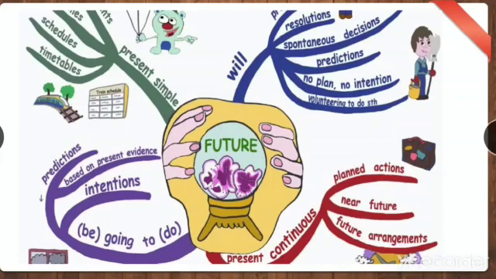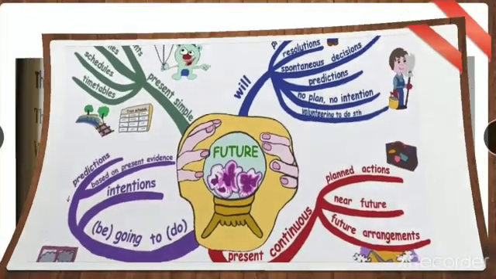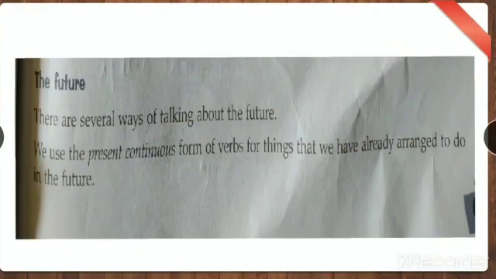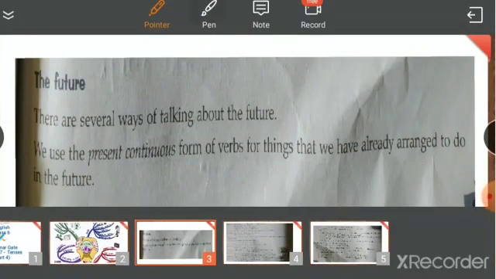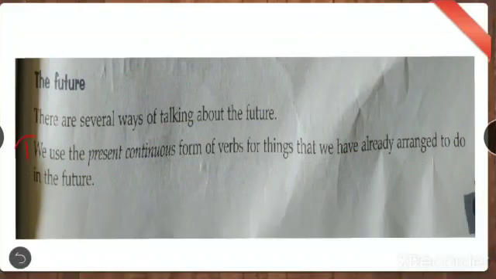We have simply classified, as per your textbook, into points which you need to remember. When you're talking about future, what are you going to use? Okay, students, so let's start. The first point as per your textbook that we are going to study: we use present continuous form of verbs for things that we have already arranged to do in the future.